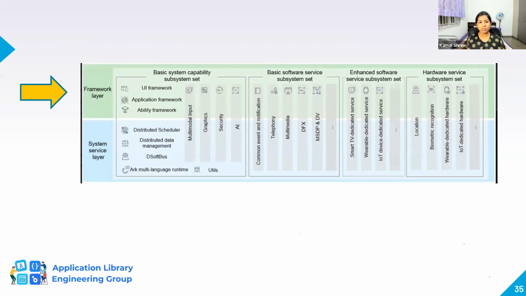So what does the framework layer basically do here? It's used for managing applications with all their life cycle, like start and stop. If you're from an Android background, you would know the life cycle of an activity, right? Similar to that, we have this framework layer managing the application's life cycle like start, stop, resume, destroy, etc.